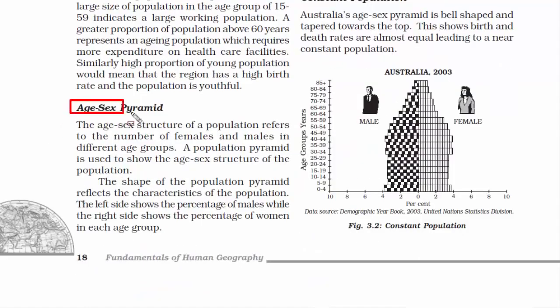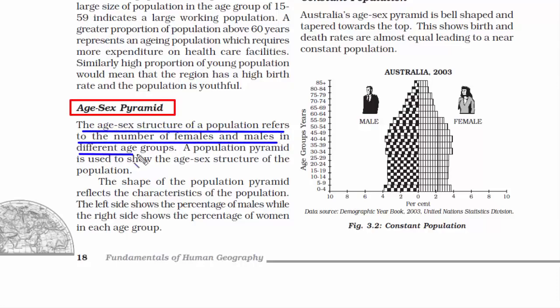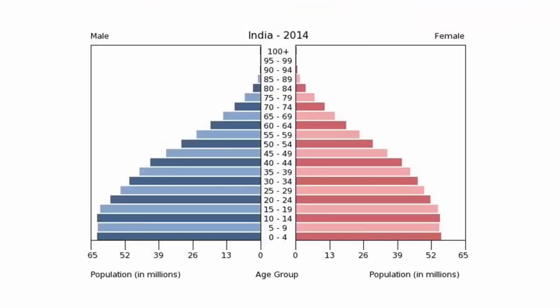Now, what do we mean by an age-sex pyramid? It simply refers to the number of females and males in different age groups. A good amount of information about the population is broken down by age and sex, and it can be read from a population pyramid. It also tells us how a population changes over time. By that I mean what's the birth rate, death rate, and life expectancy of a country. So here's a picture of India's population pyramid, and I will outline a few pieces of information that will help you understand the whole age-sex pyramid concept better.